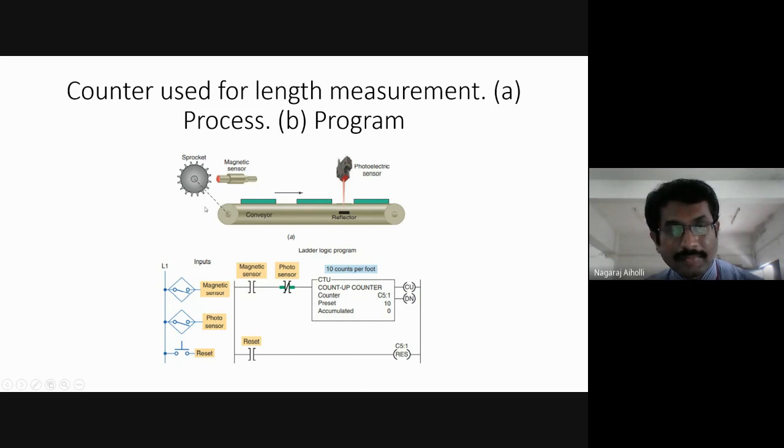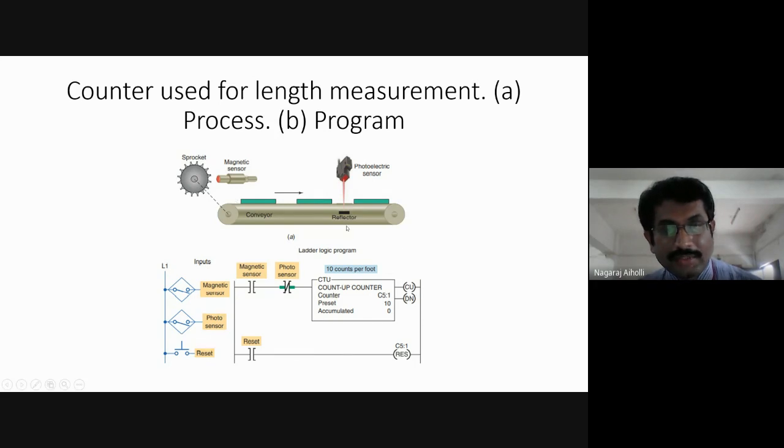Here, when this sprocket moves for about 10 teeth, it is moving about 1 foot, or we say that the count is 10. When the sprocket rotates for 10 teeth, the belt moves by 1 foot. That is the standard ratio they are maintaining, and we say this is calibrated in terms of 10 counts per foot. This is how the calibration is done here.